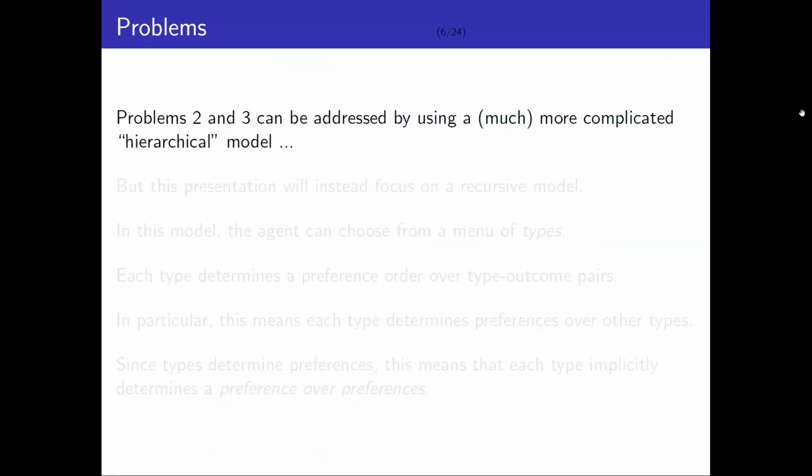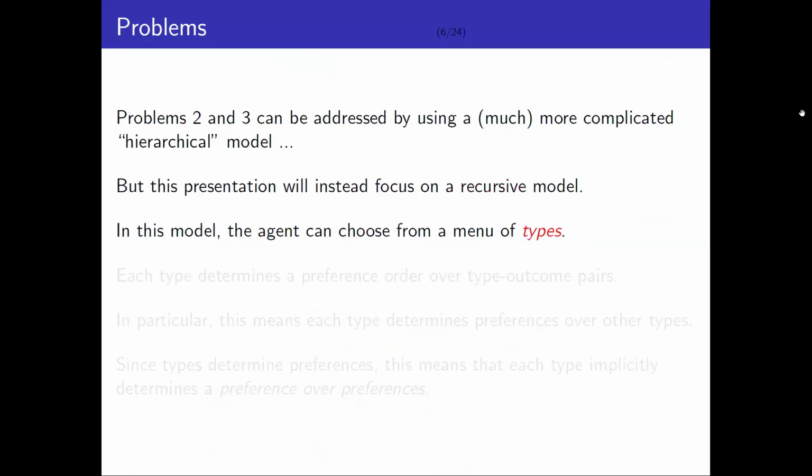So those last two problems I talked about can be addressed by developing a much more complicated kind of hierarchical model of preferences, and I've done that in some other work. But what I'm going to do today is short circuit that entire approach and look at a different model, a recursive model, okay?